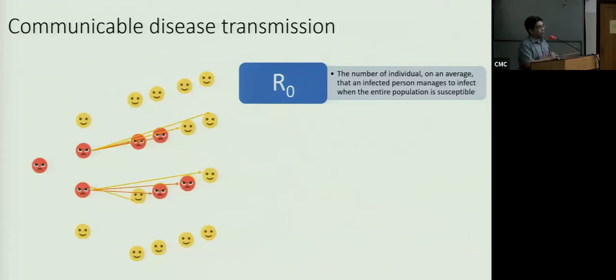So imagine you are on an island where everybody is susceptible, or at the beginning of this pandemic, where we believe all of us were susceptible to coronavirus. The first case that comes in, how many people can it infect during the course of the infectiousness of the first individual? That really gives you an idea of R0. But that's not very easy to calculate because we don't know who that first person is. Anyway, we'll move on. So what does that depend on?